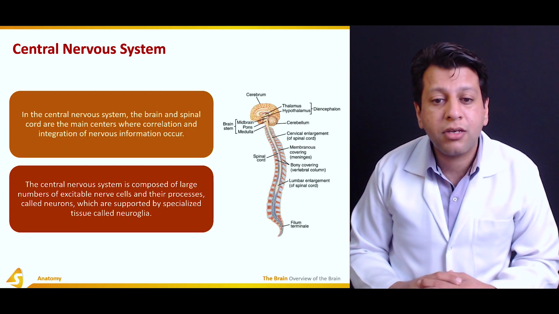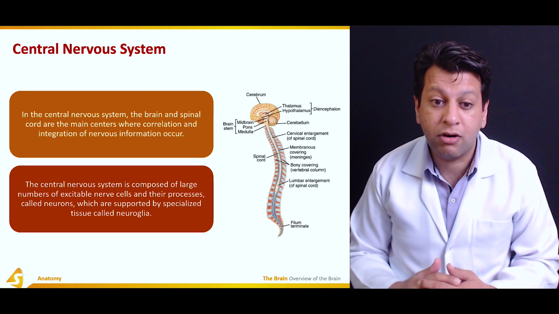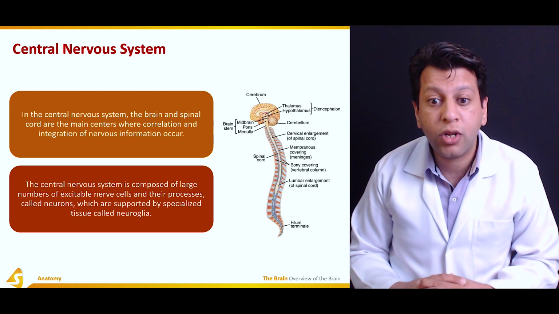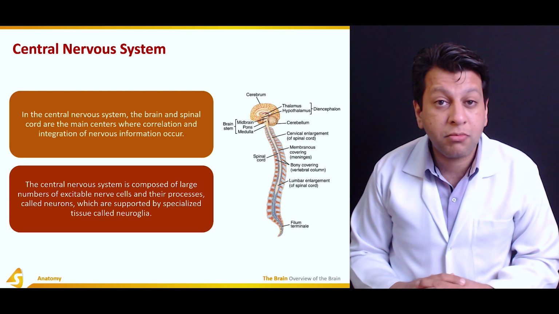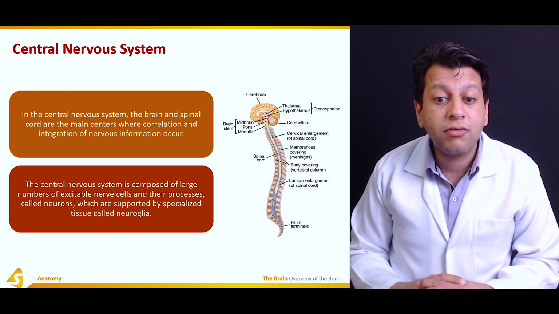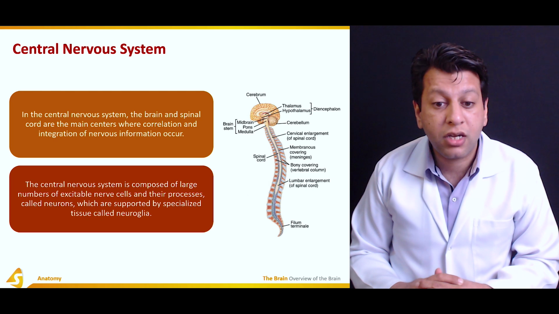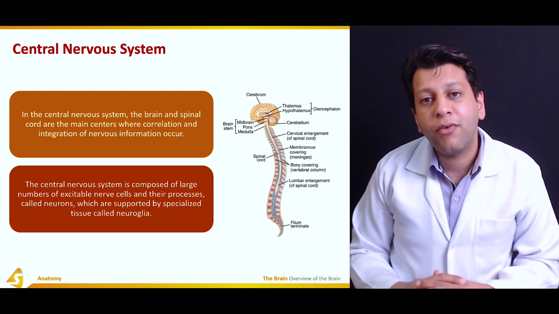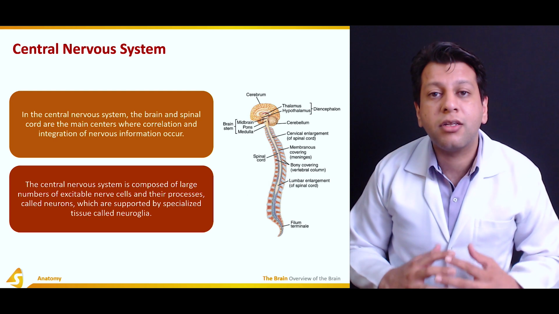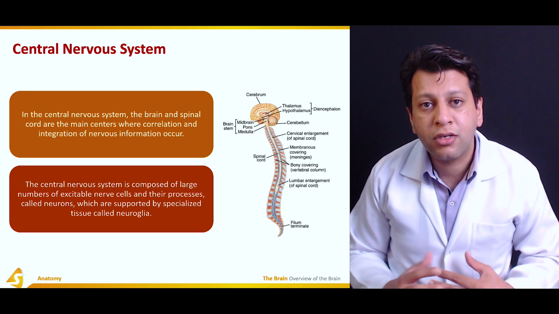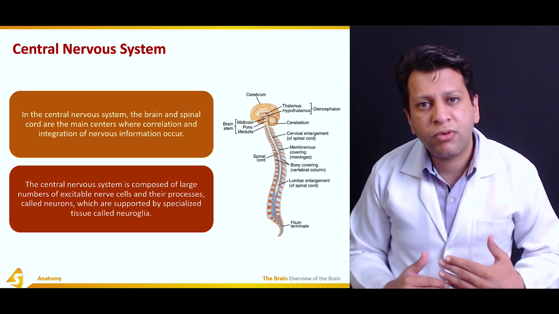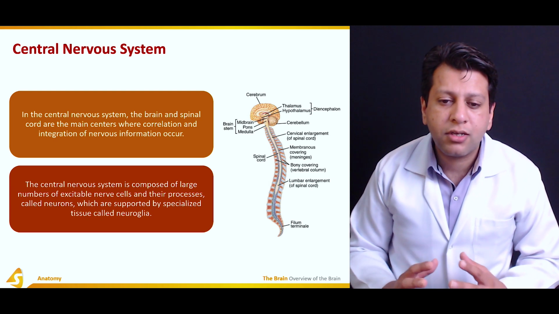The central nervous system consists of the brain and the spinal cord. In the central nervous system, the brain and the spinal cord are the main centers where correlation and integration of the nervous system occur. The central nervous system is composed of a large number of excitable nerve cells and their processes called neurons, which are supported by specialized tissue called neuroglia. We have discussed in the previous slides that the neuroglia are the supporting cells, which include oligodendrocytes, astrocytes, and others. In the peripheral nervous system, it's the Schwann cells, and all these are supporting cells.